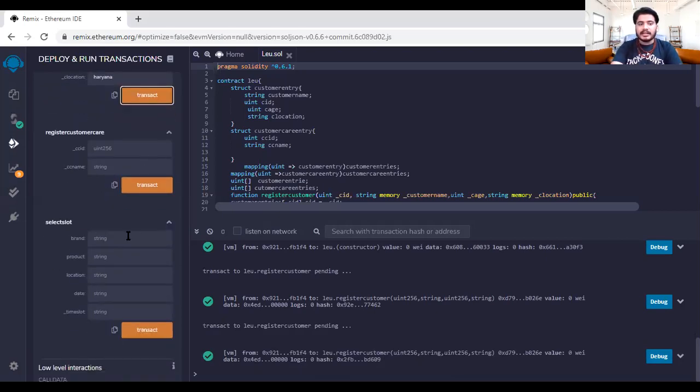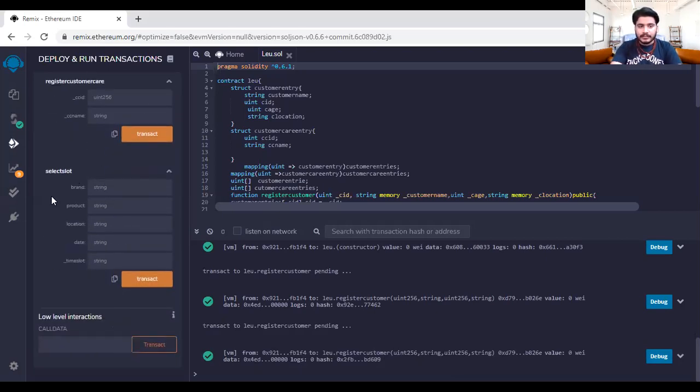Same as with the customer care, and here comes the main thing of the app. When you enter the brand, for example, I am entering Lenovo, then you will choose the product. For example, I am choosing laptop. Then you will choose the location. I am choosing Haryana. Then you will choose the date. I am choosing August 2020. Then you will choose a time slot. For example, I am choosing 2 p.m.